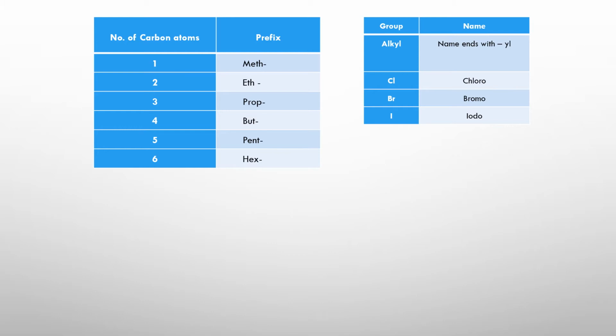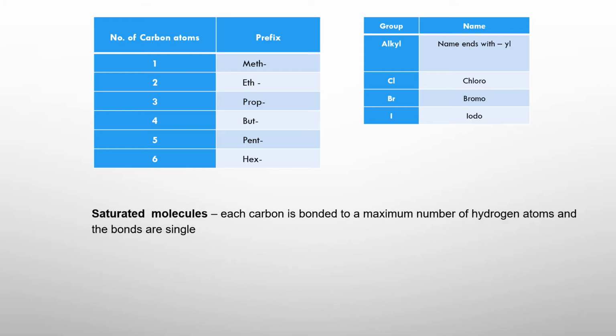But if in the carbon and hydrogen group there is another alkyl group, when I talk about an alkyl group, I am talking about a carbon-hydrogen group on its own. So if there's a carbon-hydrogen group on its own attached to the main group, that group is given the name with -yl. Okay, we are going to be looking at these examples in a while.